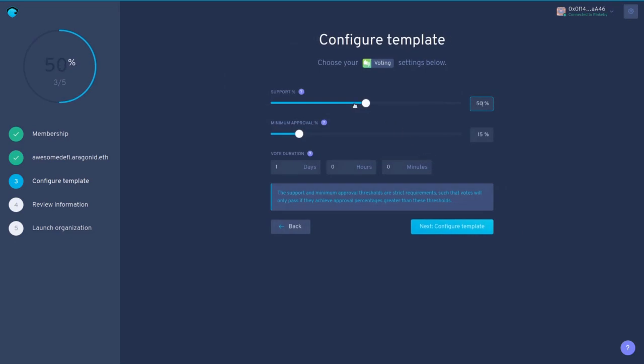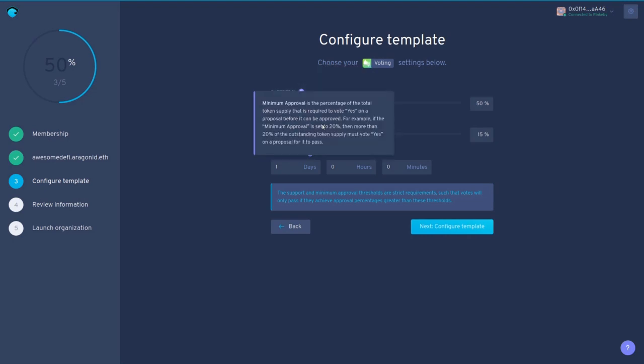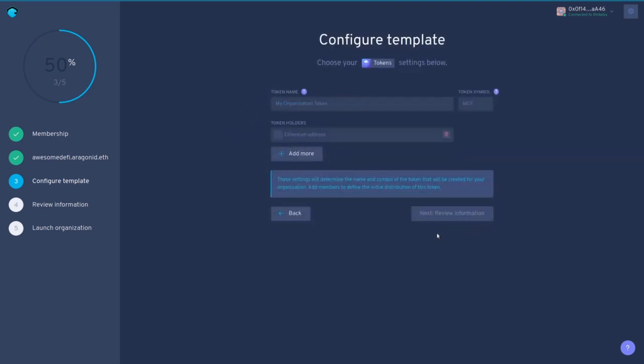Okay, so here we can configure the voting application. The support is the relative percentage required to vote yes. So if it's 50%, 50% of the people that turn up have to vote yes for a proposal to pass. The minimum approval is the percentage of the total token holders that have to vote on a proposal. Right now it's set to 15. If we had 100, that would be 15 yeses, and this is the vote duration.